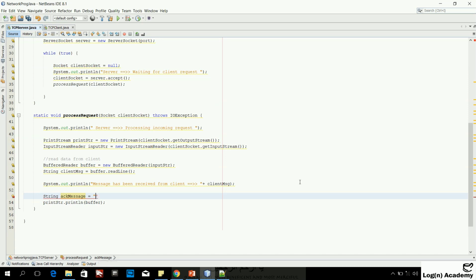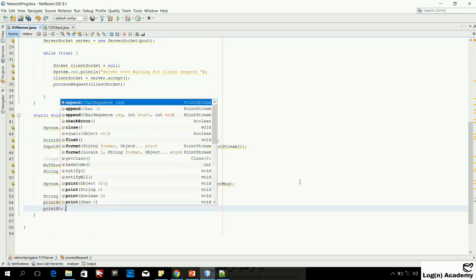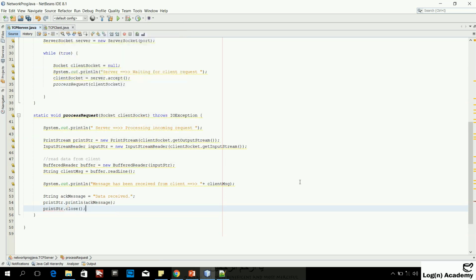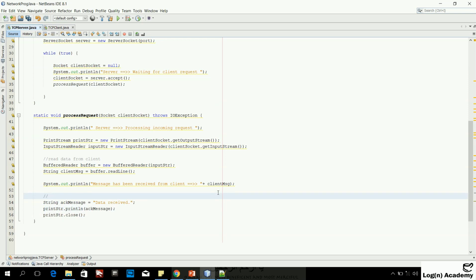and we can say data received, and here we can pass that variable, and now here we can simply say print stream dot close, right? So here you can write server response to client. Okay, after getting the client's message, the server will respond back as data received.